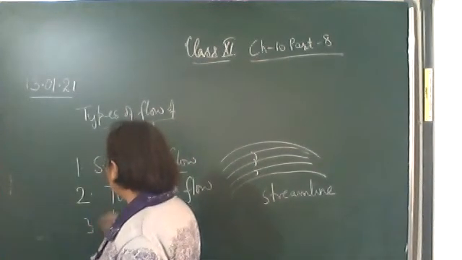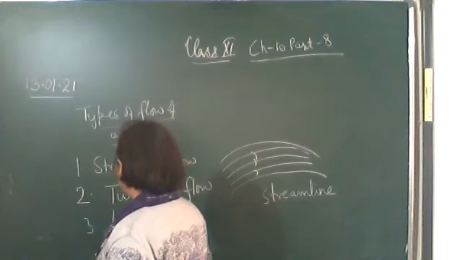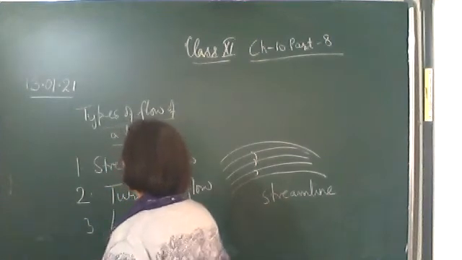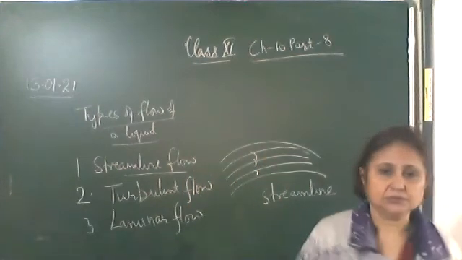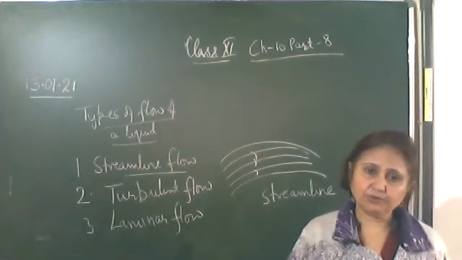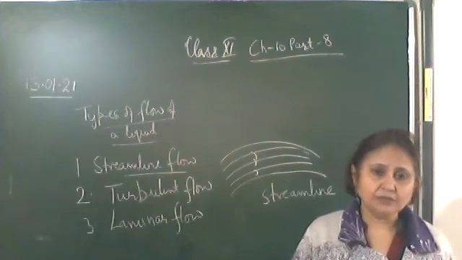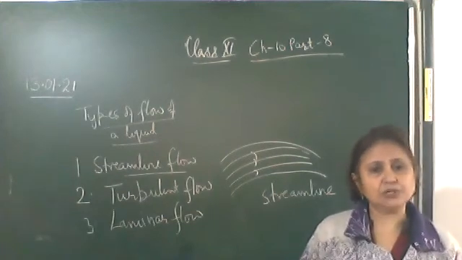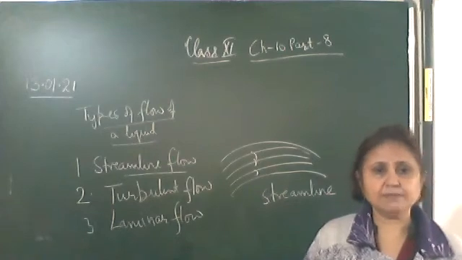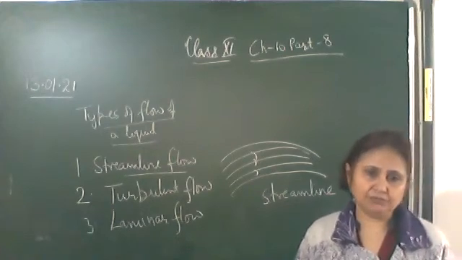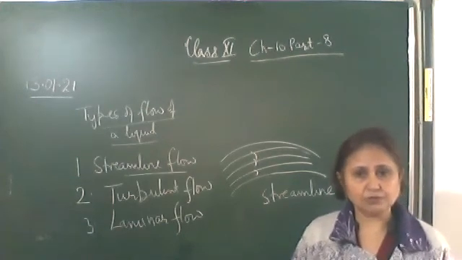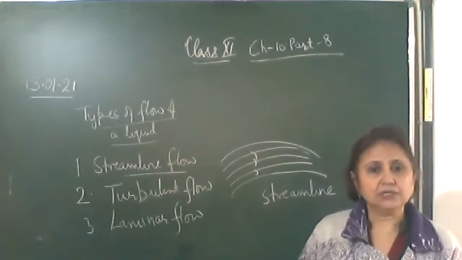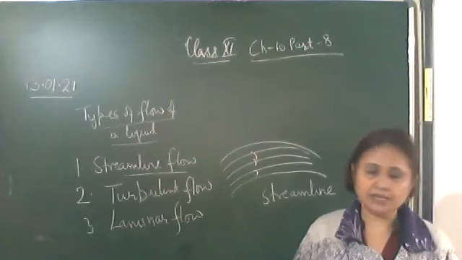Okay, now the third type of flow is laminar flow. Laminar flow is the streamline flow only, but when it is passing through a tube, this streamline flow we call laminar flow. So when the liquid is passing through a pipe or a tube, the streamline flow is called laminar flow.